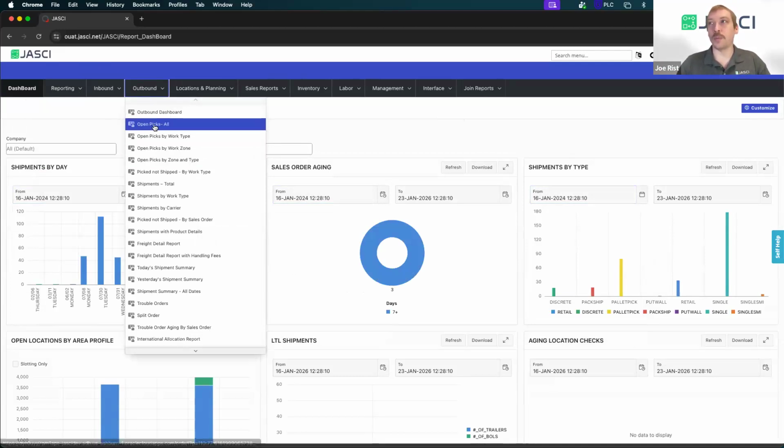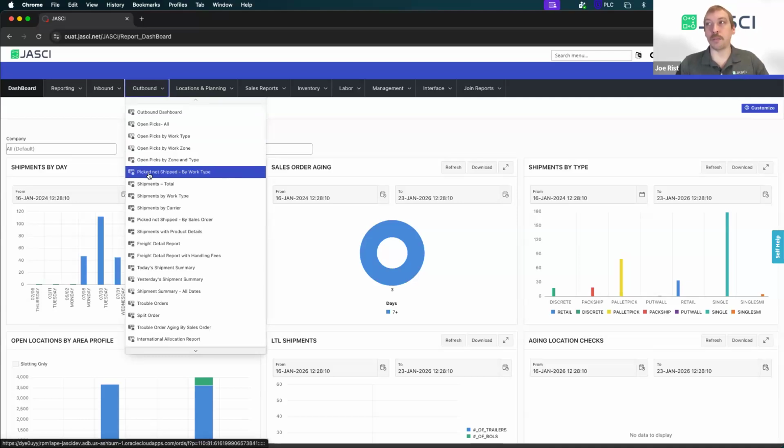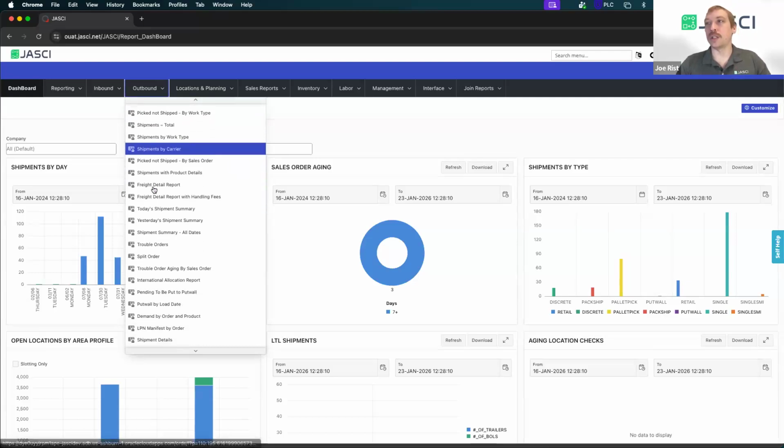So you could see all of your open picks. You could see it by zone and by work type. You could see what's been picked but not yet packed and shipped. You could see your shipments total or by work type or by carrier. We could see freight detail report, which is a great one.